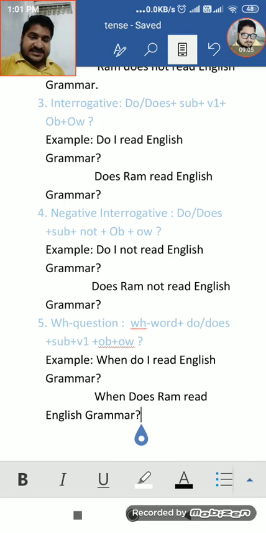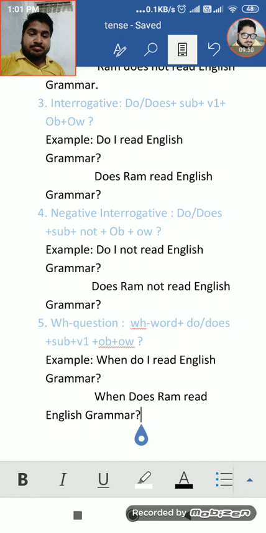The fifth structure is WH word plus do or does plus subject plus V1 plus object plus other words. What is a WH word? WH words are like what, when, where, which. Example, when do I read English grammar? There, when is the WH word. When does Ram read English grammar? Because Ram is singular number, so it takes does. Clear?